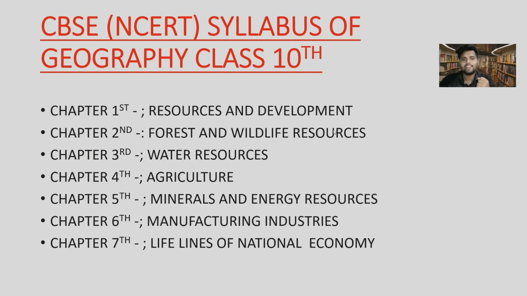Chapter first, resources and development. Chapter second, forest and wildlife resources. Chapter third, water resources again. Chapter fourth, agriculture. These are also resources. Chapter fifth, minerals and energy resources again. Chapter sixth, manufacturing industries. Manufacturing industries are determined by the availability of resources, so these two are interdependent upon each other. Chapter 7, lifelines of national economy. So these resources are the lifelines of our national economy.